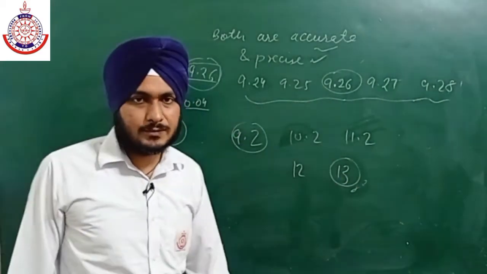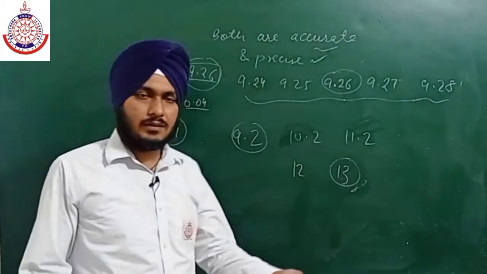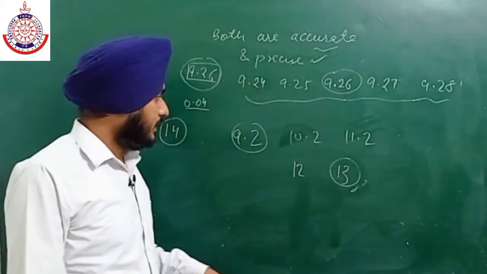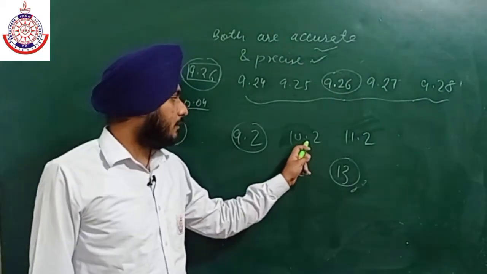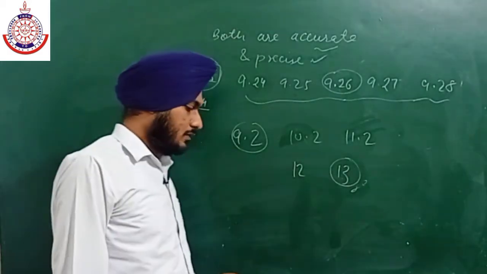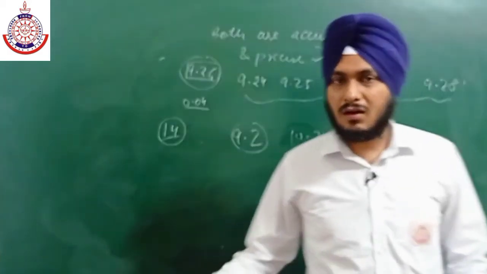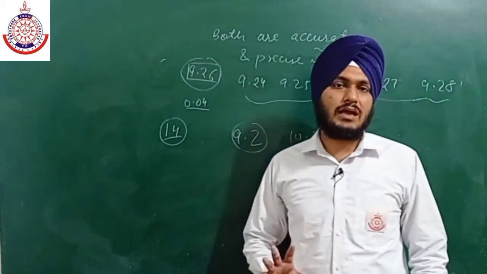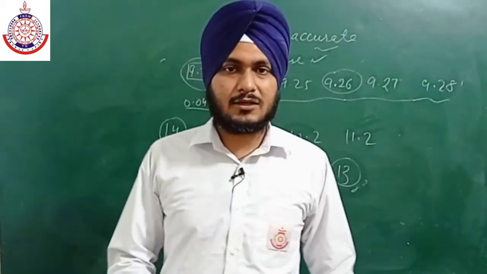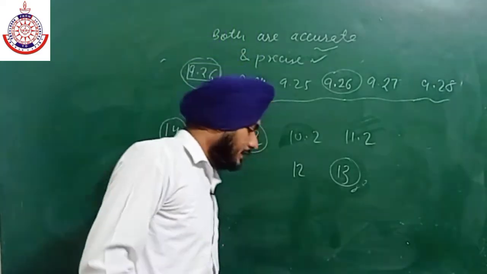There is a big difference between these two, so firstly it is not precise. Second, the average comes out to be nearly between 10 and 11, which is far away from the correct value, so it is not accurate. So this measurement is neither accurate nor precise.